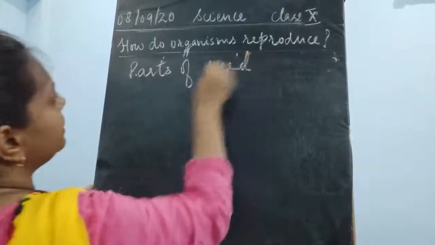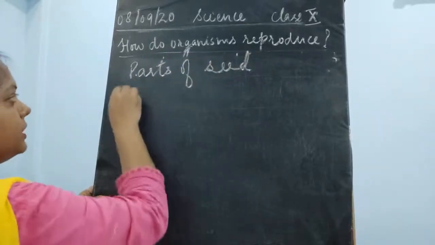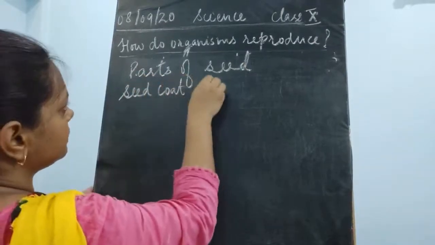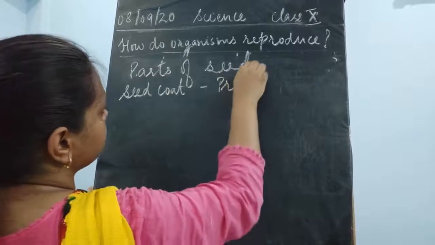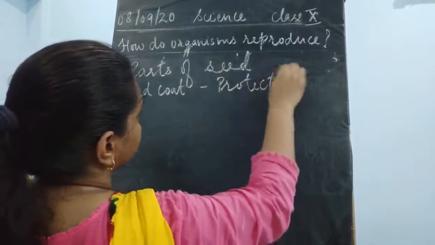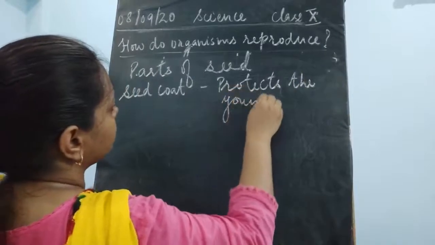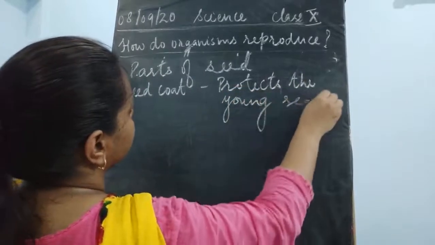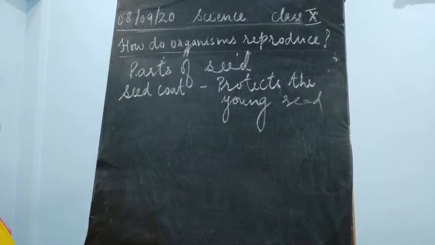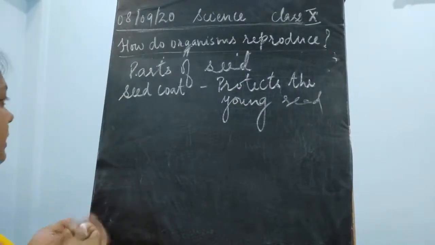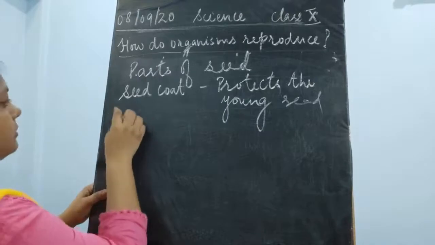You could write down the seed coat also. What is the function of the seed coat? It protects. It is going to protect the young seed. The next part is the cotyledon.